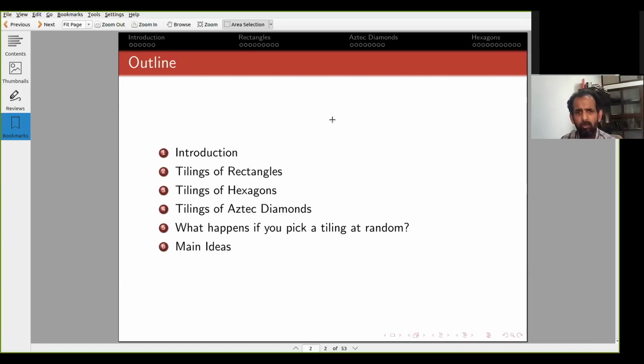So I'll first introduce what tilings are in a precise mathematical sense and with examples. And then I will show you three classes of tilings. And I will show you some nice pictures of what happens if you pick a tiling at random. So something quite remarkable happens, and I will, I think, not have time to get into the ideas of the proofs. But yeah, please feel free to ask questions.